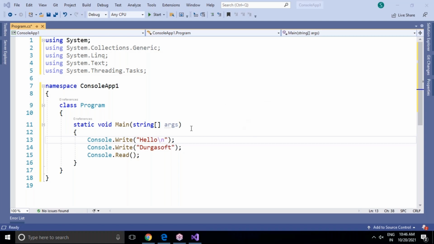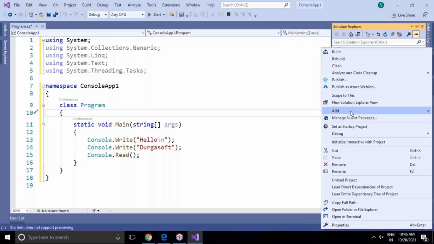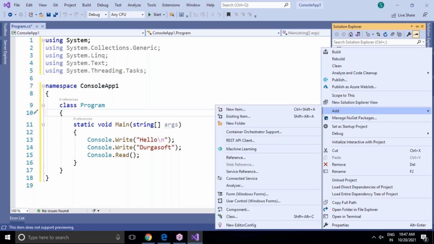Now I'm going to show you the steps to add a class. We have only one class by default, class Program, but I would like to show you how to add one more class. There are many different ways to add a class. Go to Solution Explorer. Right click on your application name, ConsoleApp1. Go to Add. Click on New Item or else click on Class. Any option you can select.